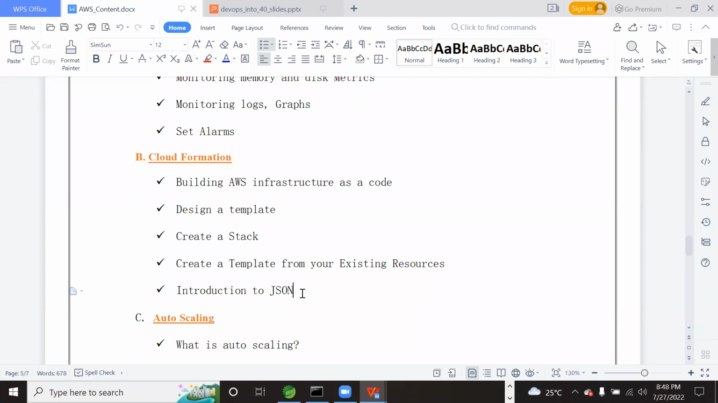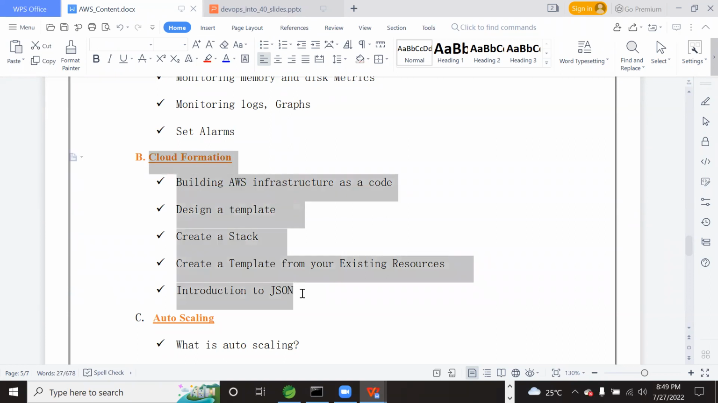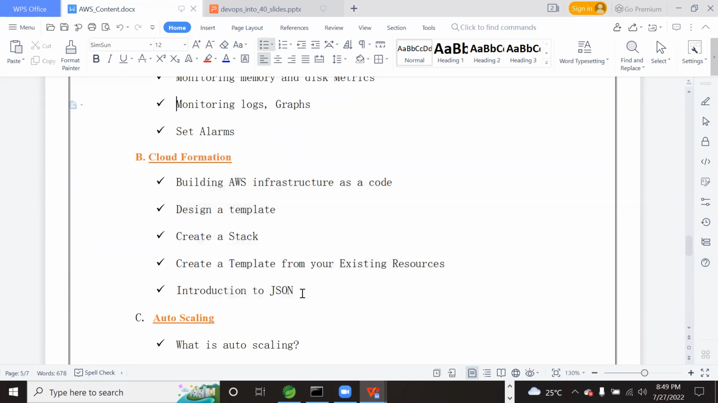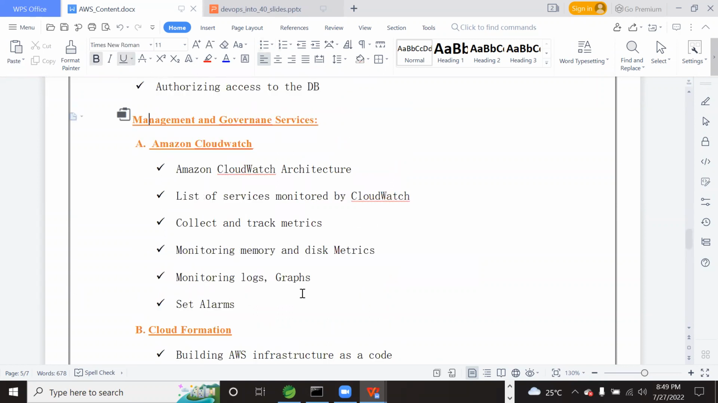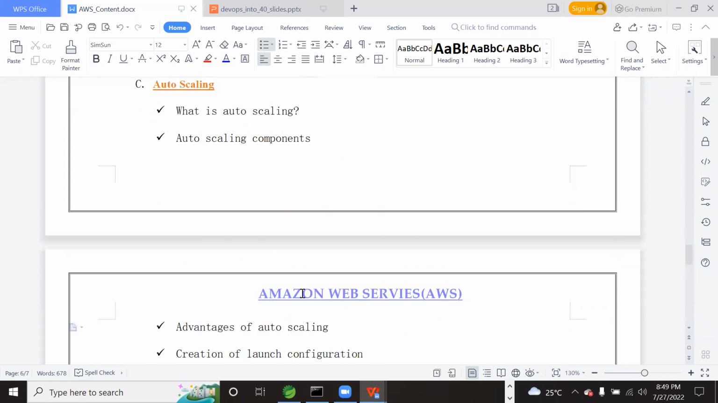Assume you mentioned Terraform in your resume, but the question comes out of curiosity, and he may ask about CloudFormation as well. Maybe a question like: as we have CloudFormation in AWS, why are you using Terraform? We have to justify it. That is the reason we also have to know about the CloudFormation service. These services come under management and governance services: Amazon CloudWatch, CloudFormation, and then auto scaling.